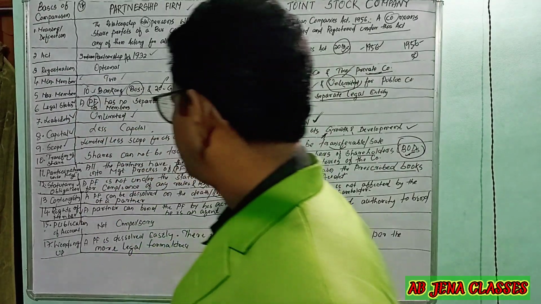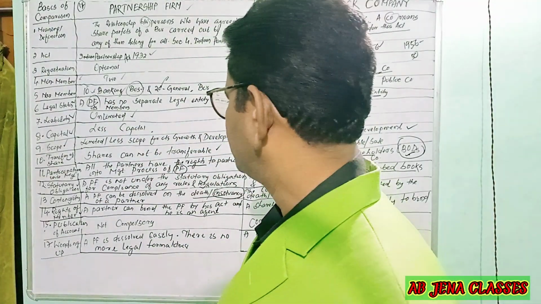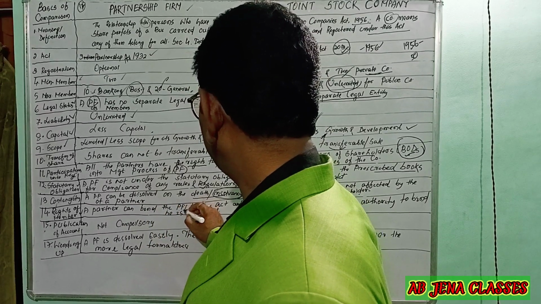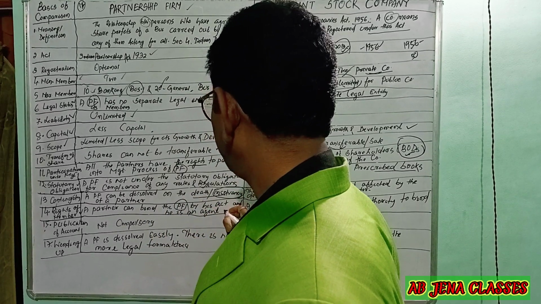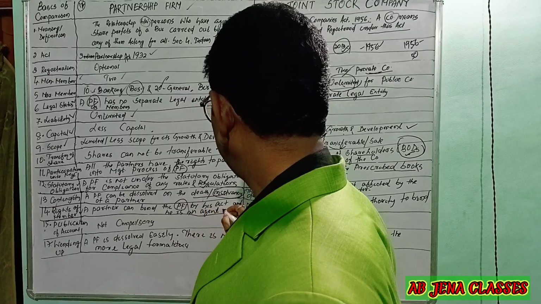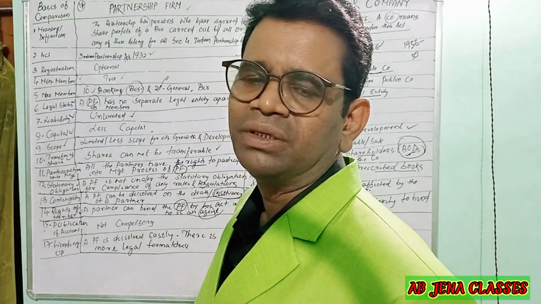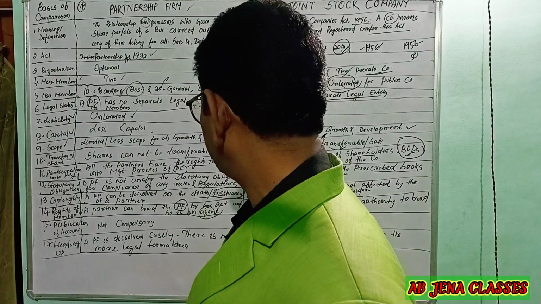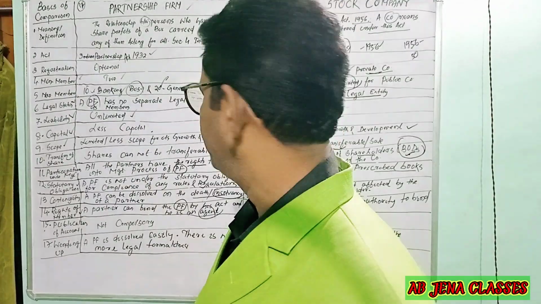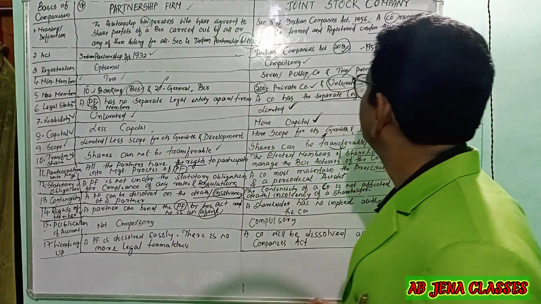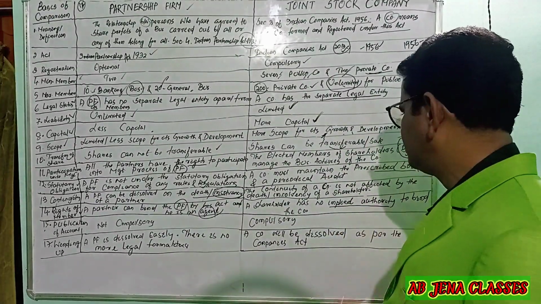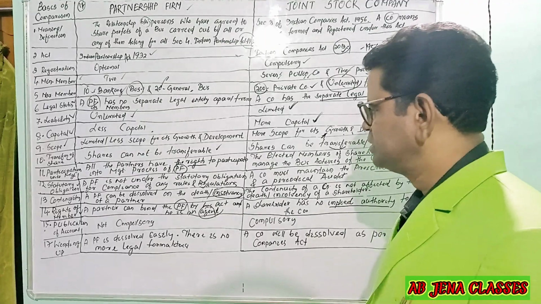Next one is rights of members. All partners can bind the partnership firm by their act, and each is an agent, so all the partners will be treated as agents. They can bind the partnership firm by their act. But in the case of a joint stock company, a shareholder has no implied authority to bind the company.